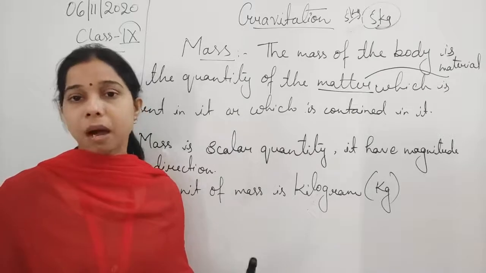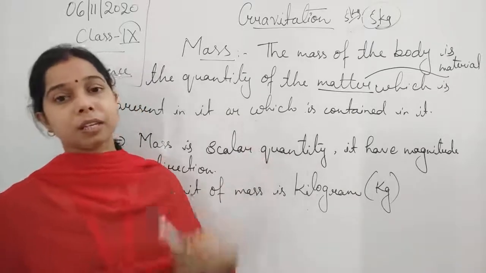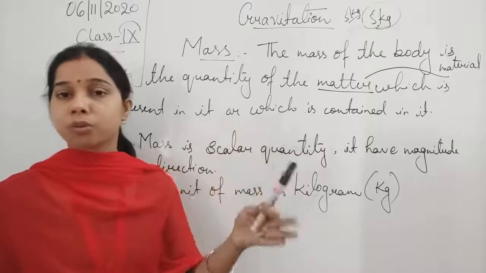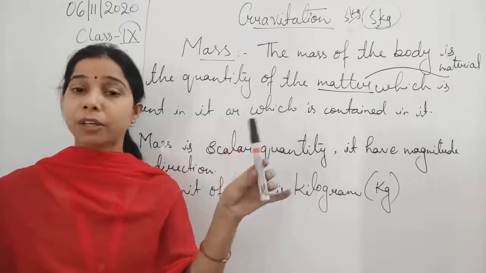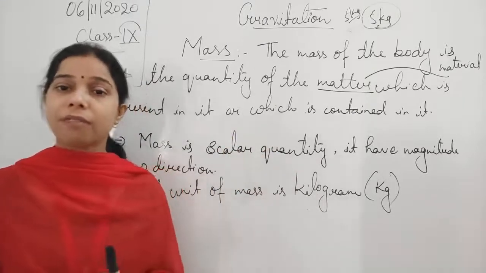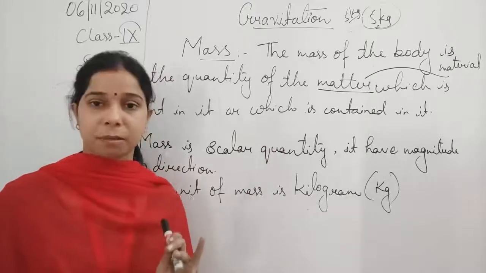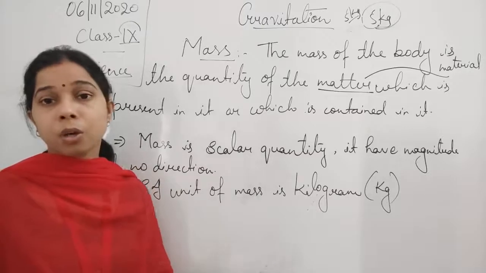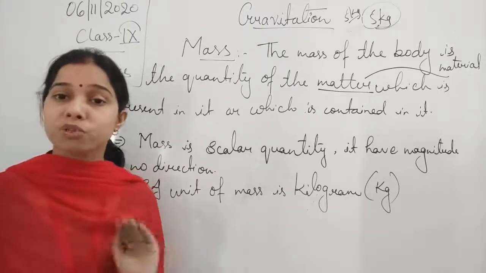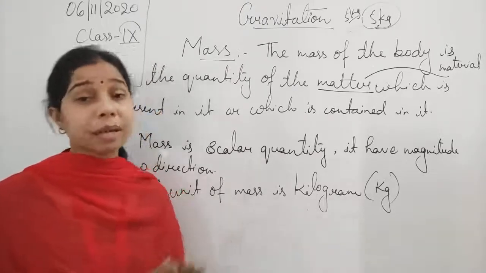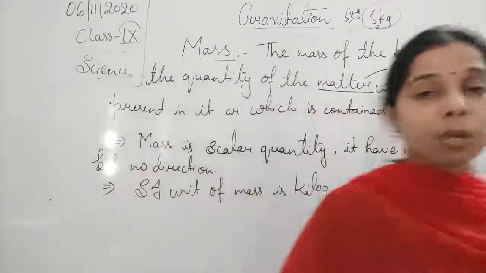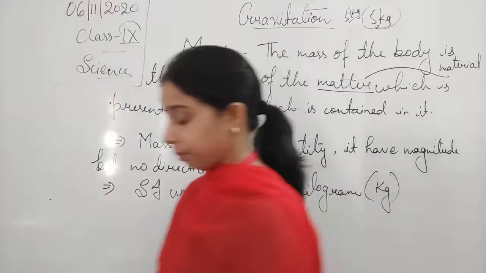You take this marker with the spaceship to the moon, and when you measure the mass, you will find that it remains the same. It means it is constant and does not change from place to place, wherever and whenever you measure it.